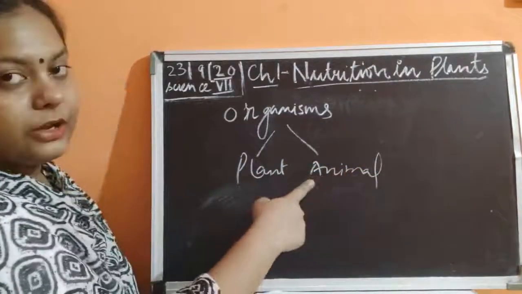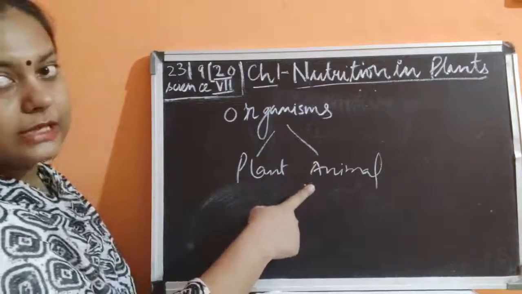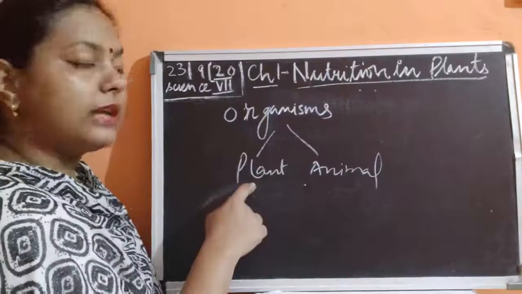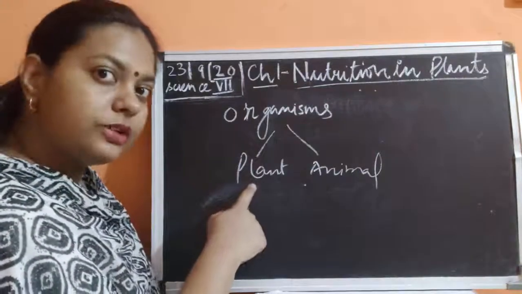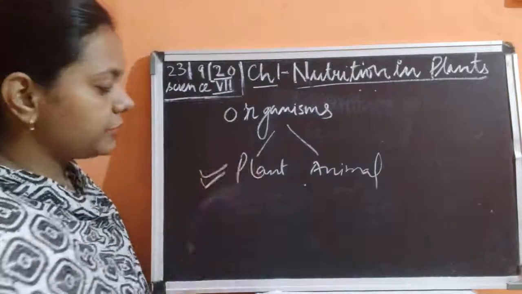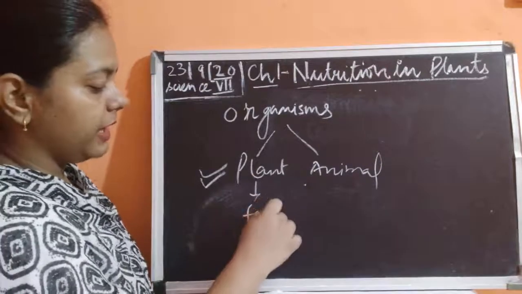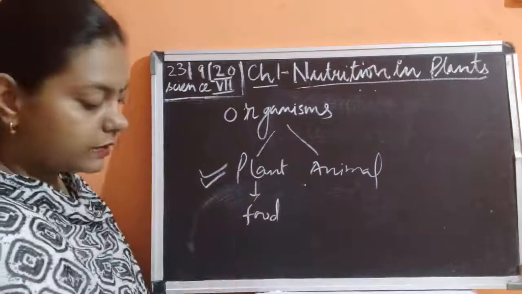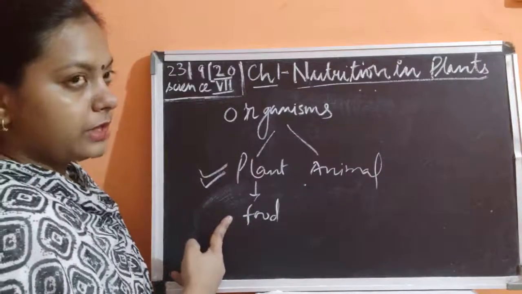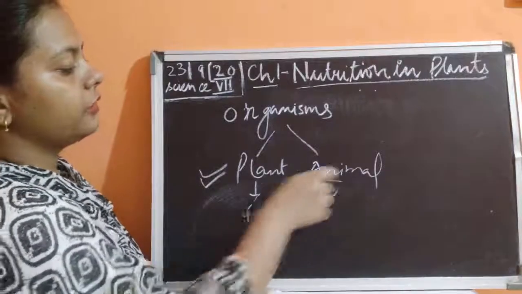Now, it could include micro animals as well as microorganisms as well as macroorganisms, children. Okay. So this says that organisms are of two types. Either it could be a plant or it could be an animal. So we are completely dealing with the nutrition in the plants. All living organisms require food. Plants are also living, so they require food. Each and every animal is going to get its food from the plants.